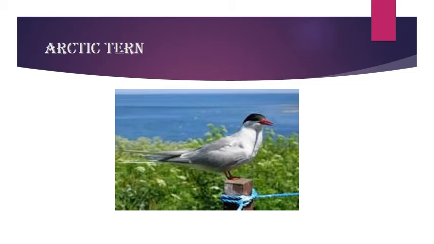This distance is equal to 3 trips to the moon and back to the earth. So this much distance the Arctic tern covers in its whole life, and it is a migratory bird.